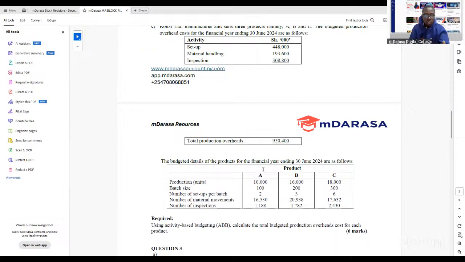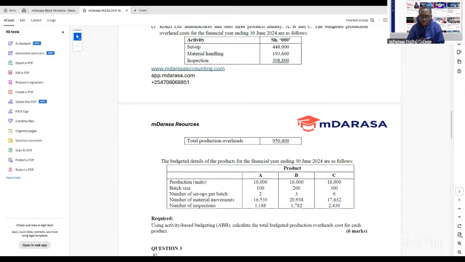We're told to use activity-based budgeting. Remember, this is the interesting part. I know you're used to other forms of budgeting, like flexible budgeting, and maybe the cash budget. But what if now you're being tested on the concept of activity-based budgeting? How will you go about it? This is what this question was testing us, the aspect of activity-based budgeting, okay?